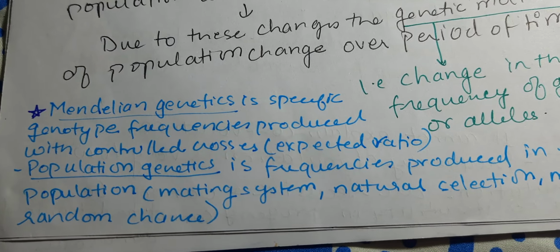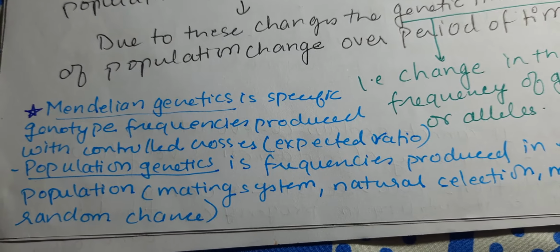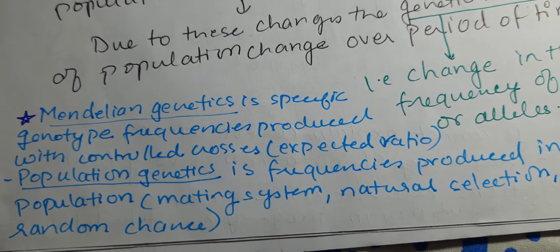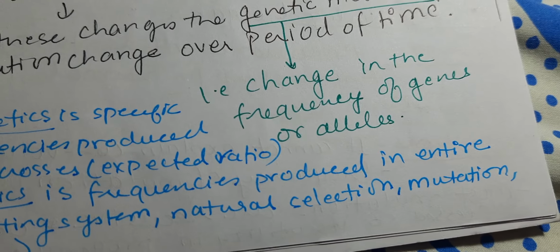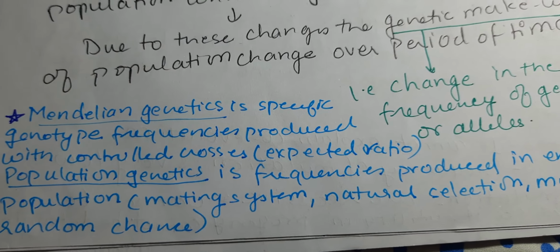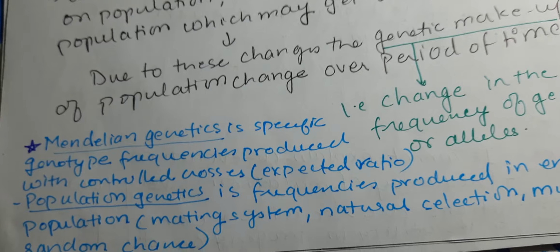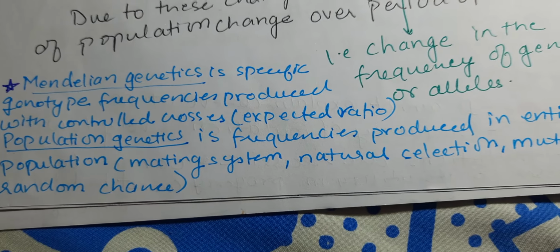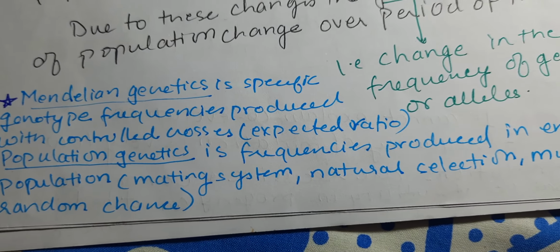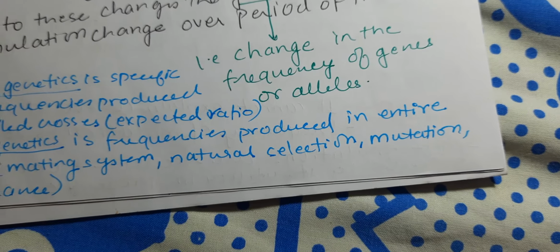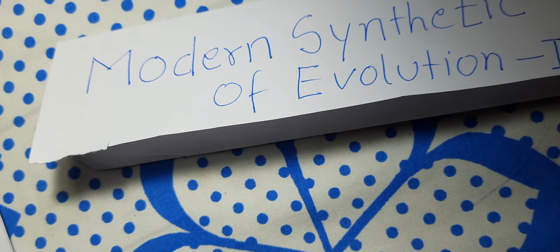Mendelian genetics is a specific genotype frequency produced with controlled crosses. Population genetics is the frequency produced in the entire population. So this is just to differentiate how population genetics differs from Mendelian genetics. Population genetics depends on the mating system, natural selection, mutation, random chance, all these things.